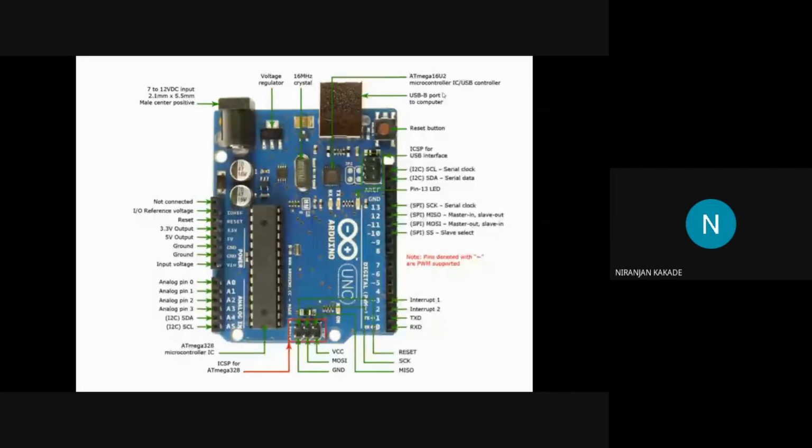Then your Arduino will easily communicate with your IDE. To communicate with your IDE, you need a simple data cable, not just a power cable, because we are using RX and TX, the receiver and transmitter. To receive and transmit data, we need a data cable.